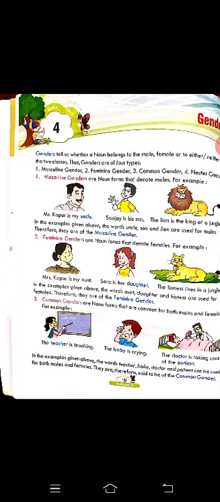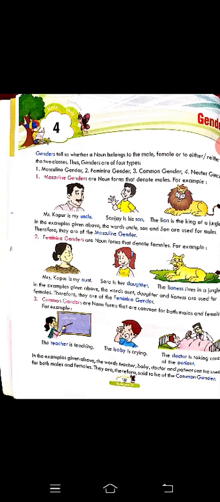The nouns which are referred to females, like Mrs. Kapoor is my aunt. In the previous example, Mr. Kapoor is my uncle, it refers to masculine, and in the next example, Mrs. Kapoor is my aunt, so it goes under feminine gender. Feminine gender refers to female. Female means girls.